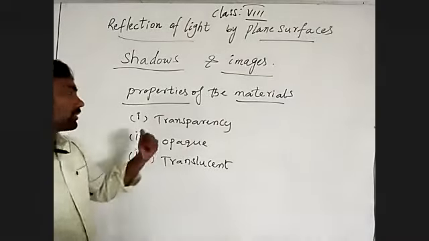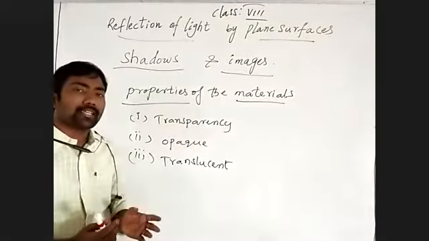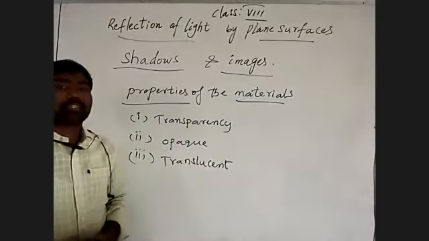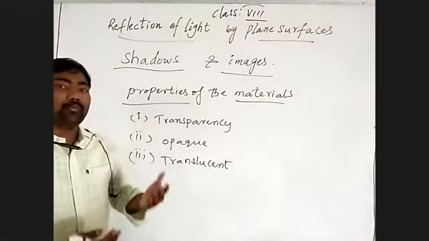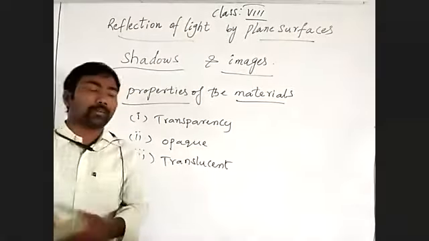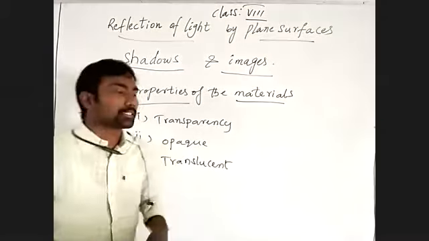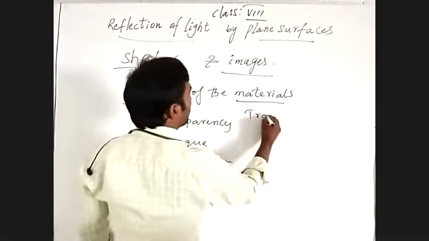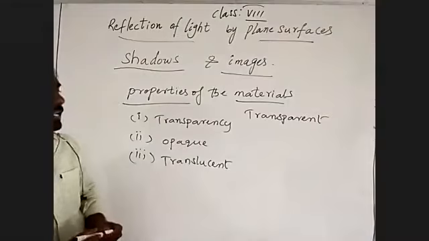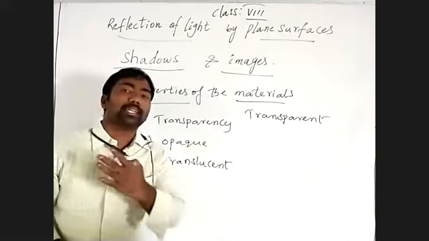So transparency means what? It is a property of a material. A substance or any object which allows light completely through it, which allows light to travel through it, we call a transparent material.